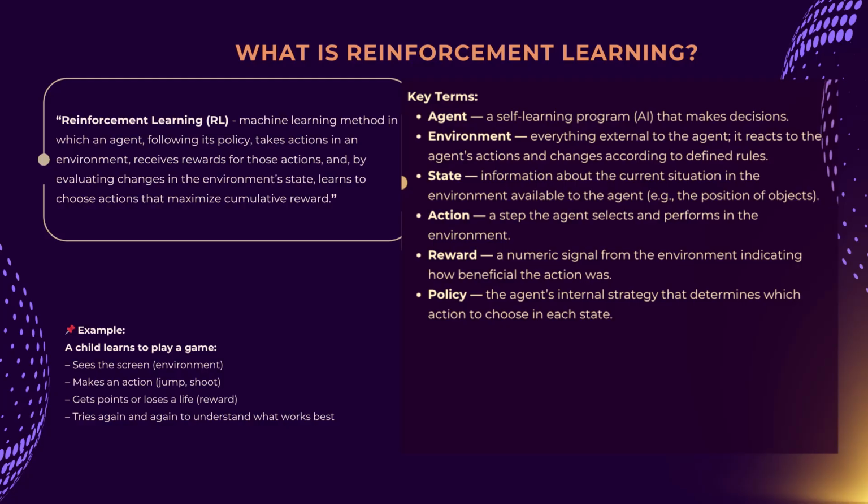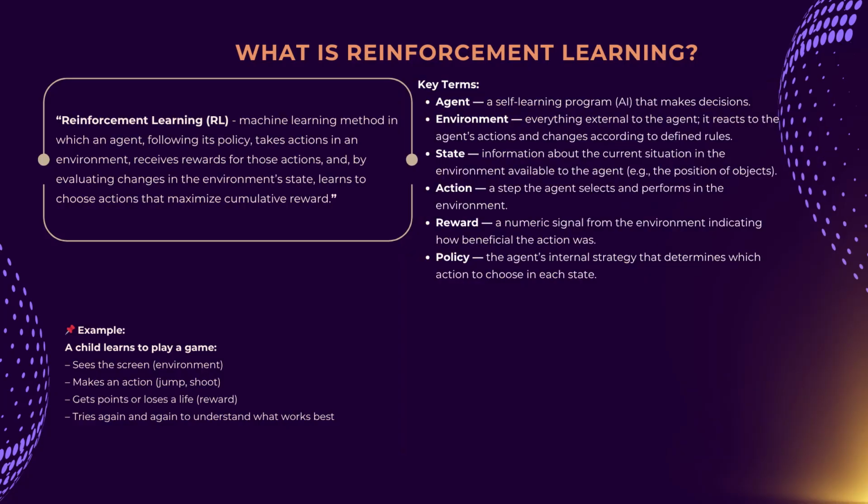Action, the specific move the agent makes in that environment, a chess move, buying or selling a stock, etc. Reward, a numerical, good-bad, signal for each action, which tells the agent how close it is to its goal. Policy, the agent's internal strategy or set of rules by which it decides which action to choose in each state so as to earn the greatest future rewards.